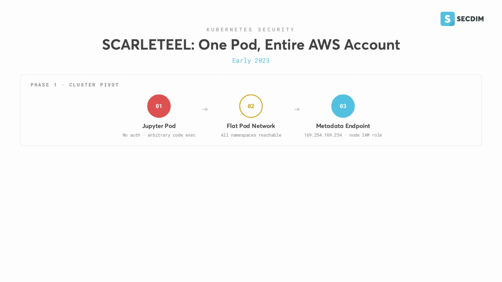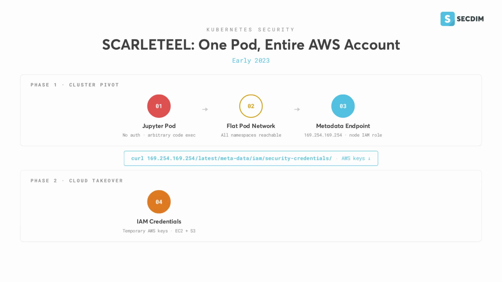The attacker queried it and received the node's IAM role credentials in the response. With the node's IAM credentials, the attacker authenticated directly to AWS and began enumerating the account, EC2 instances, S3 buckets, and attached roles. The IAM role had read access to S3 buckets containing proprietary software. The attacker exfiltrated the data while continuing to map the cloud environment.